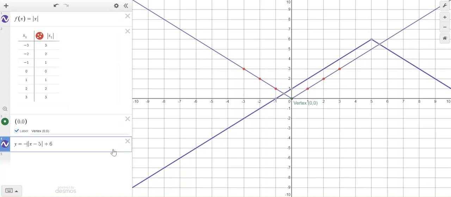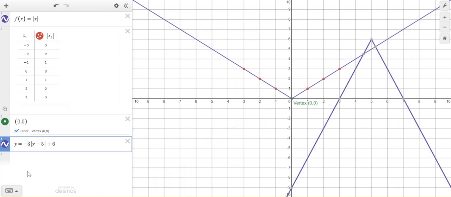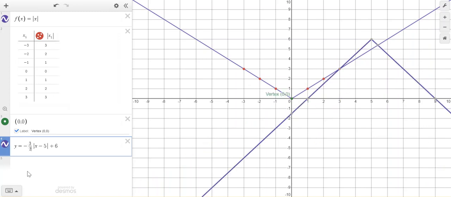Okay. And it's a -1 slope because I'm going down 1, right 1, down 1, right 1. But let's say I want to make it skinny. So if I want to make it skinny, it has to be a number bigger than 1. So let's be creative. Let's put 3 halves. 3 halves is bigger than 1. That's 1.5.